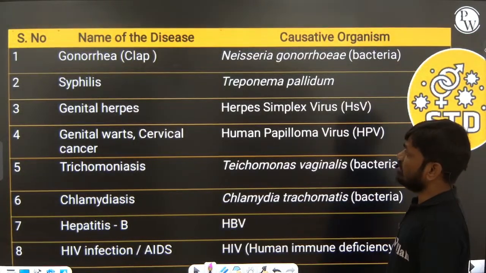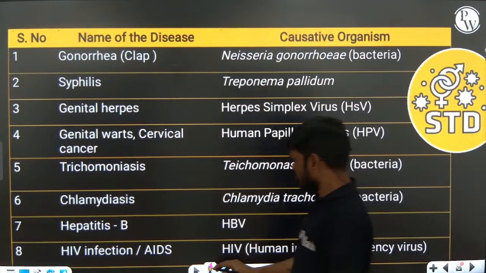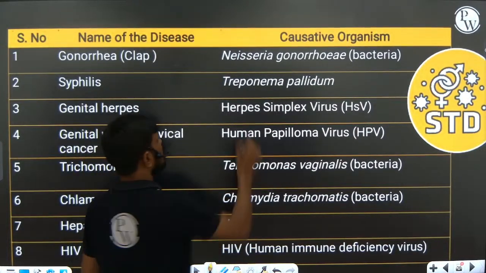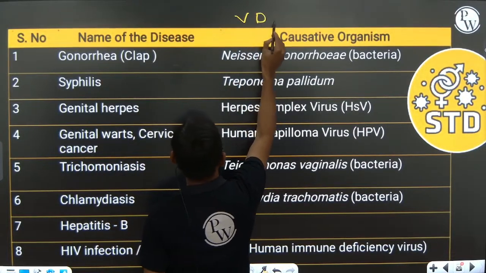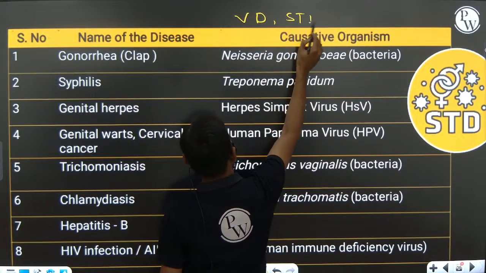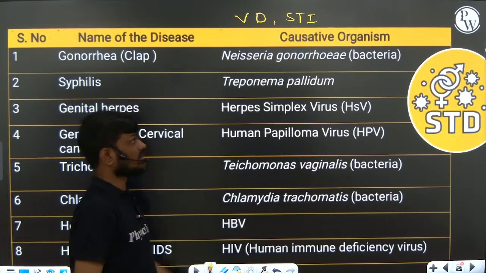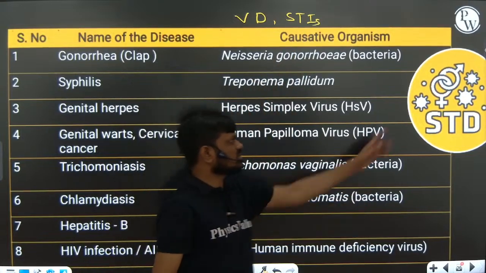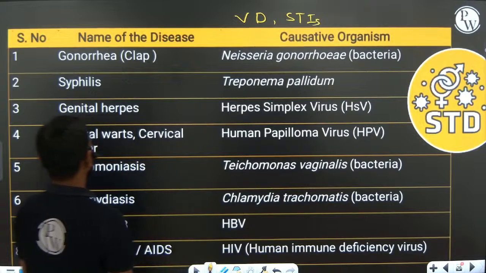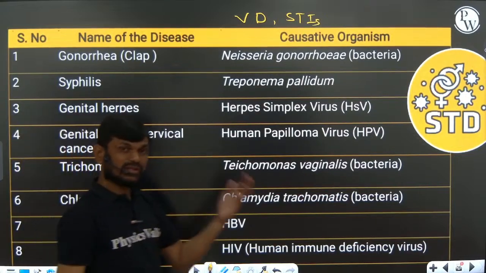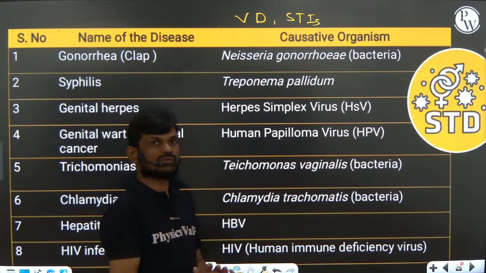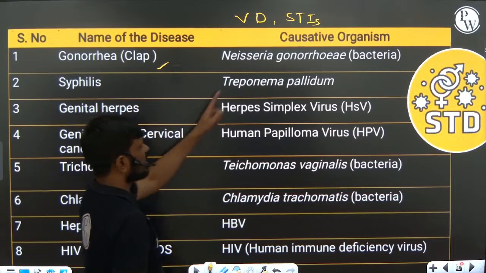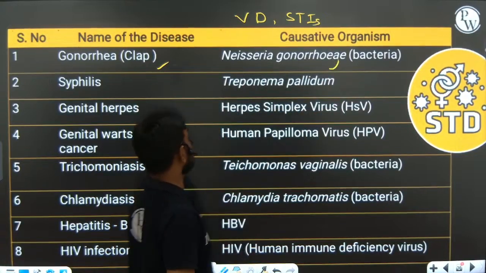Next one, STDs, sexually transmitted diseases, or sexually transmitted infections, STI, or venereal diseases. There are bacterial, viral and protozoan disorders. Gonorrhea, Neisseria gonorrhoeae, is a bacterial disease.